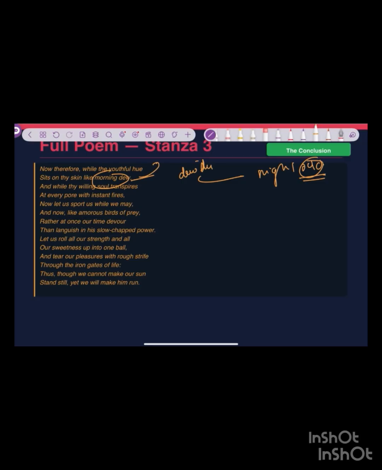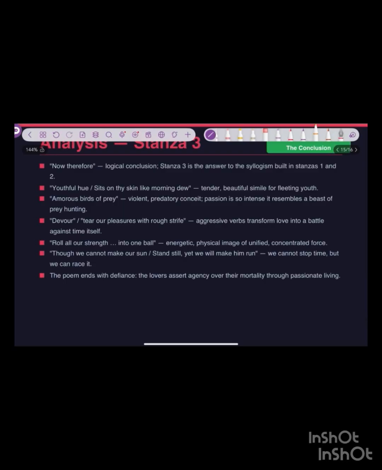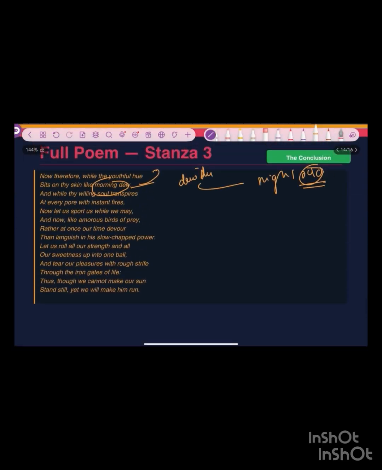So we are youth, as fresh as morning dew, and while thy willing soul transpires, while you have some energies left in your soul, at every pore with instant fires, and you feel the same passion of love in you. Now let us sport us while we may, now with all the passion in every pore of your skin, with fires, with the passion of love, while your soul transpires for love. Now let us meet while we may.